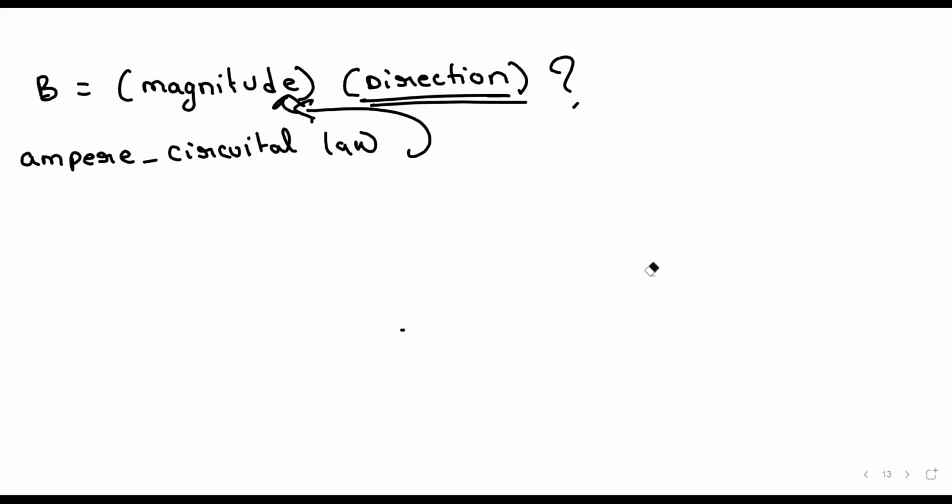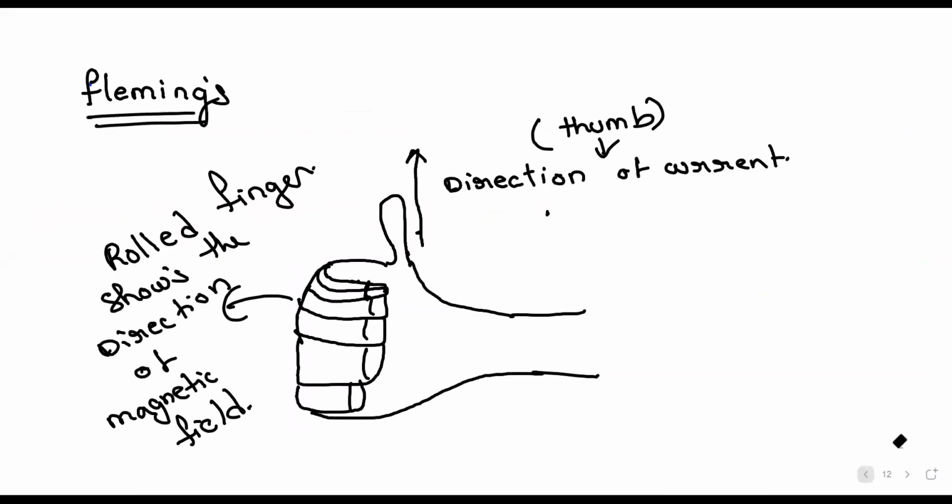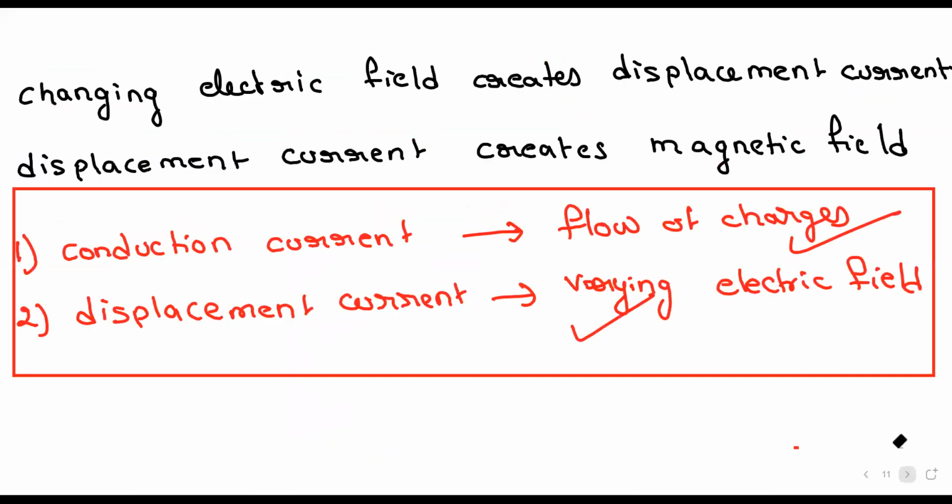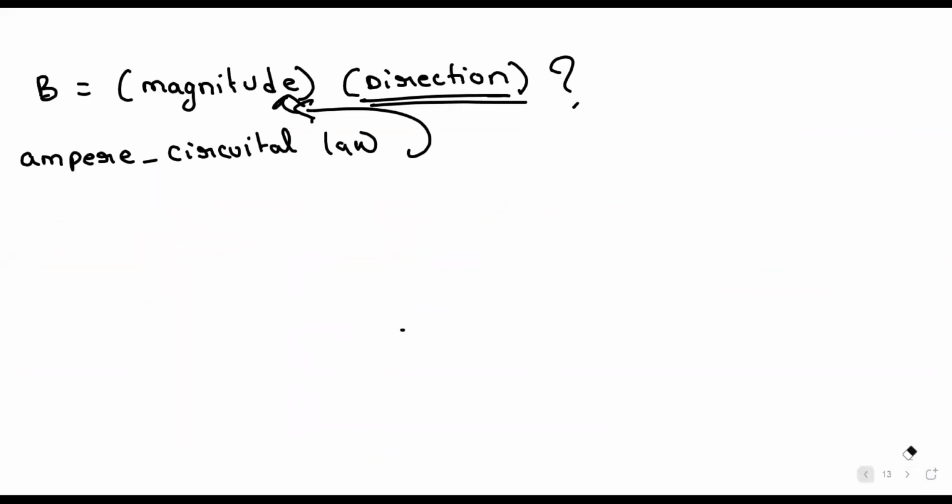So I think we lost here. The last topic we discussed. So this is clear, right? So displacement current creates varying magnetic field, sorry, varying electric field. Varying electric field creates magnetic field between the plates of capacitor.